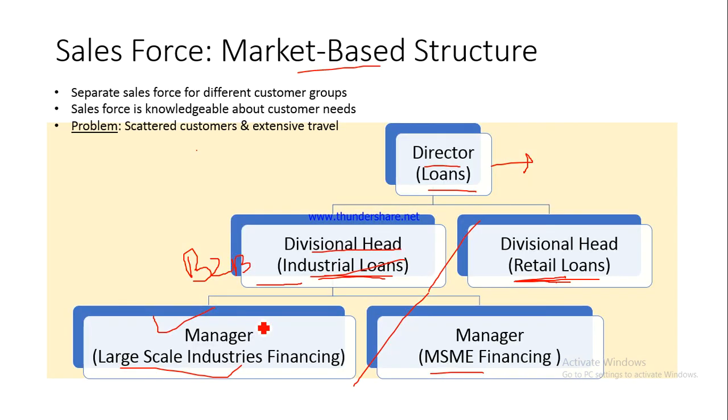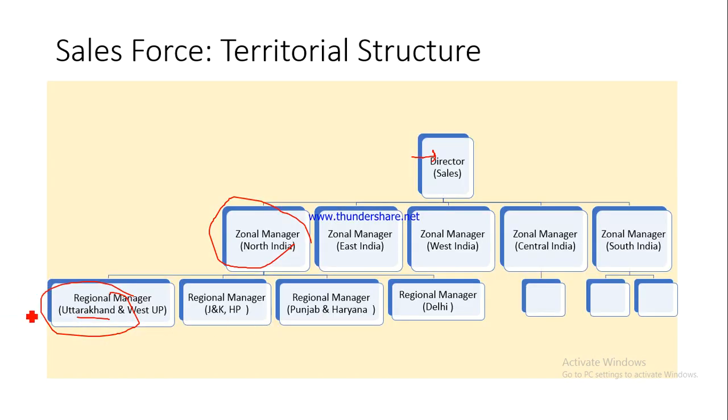Now on the other hand, what will happen here, have a look here, this regional manager would be taking care of both the things, television as well as washing machines in Rudapur area, because he's in charge of the whole territory and he's selling all kinds of products, all product lines to all kind of customers here. So this is the broad difference between what a territorial structure is and what are the different structures apart from the territorial structure that we have studied, right? So this is an example of territorial structure.